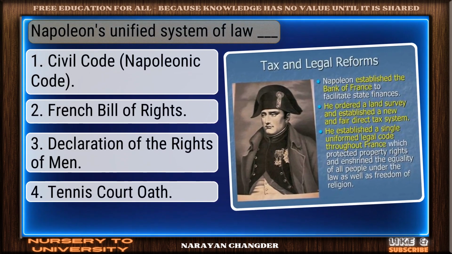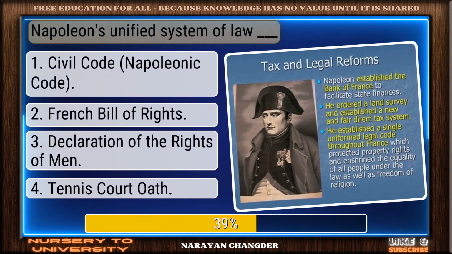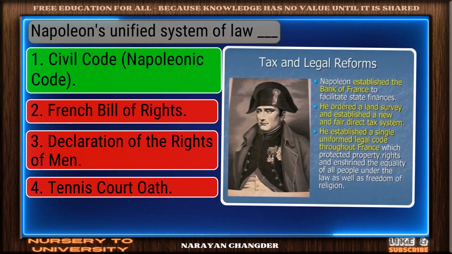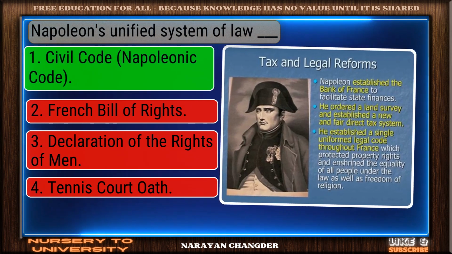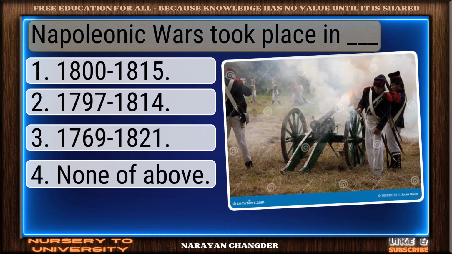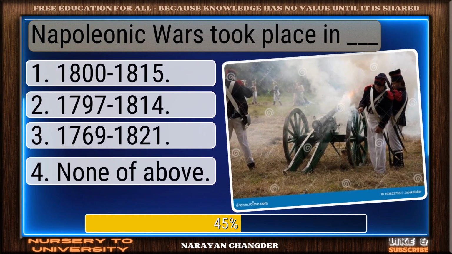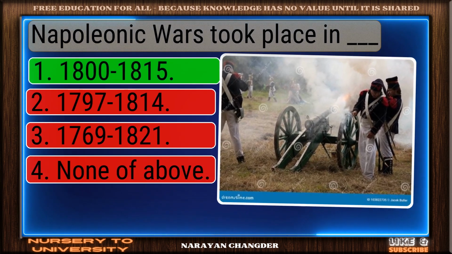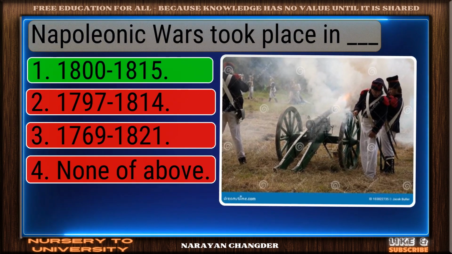Napoleon's unified system of law was what? Right again. Civil code is a valid answer. Napoleonic Wars took place in what years? Strong choice. 1800-1815 is the right answer.